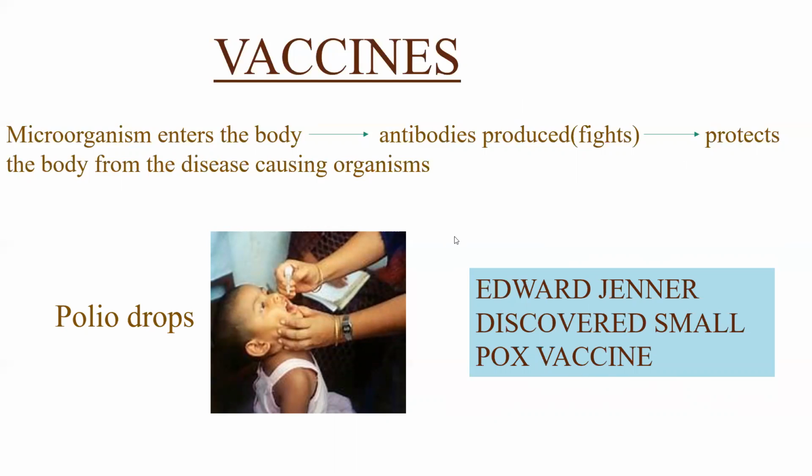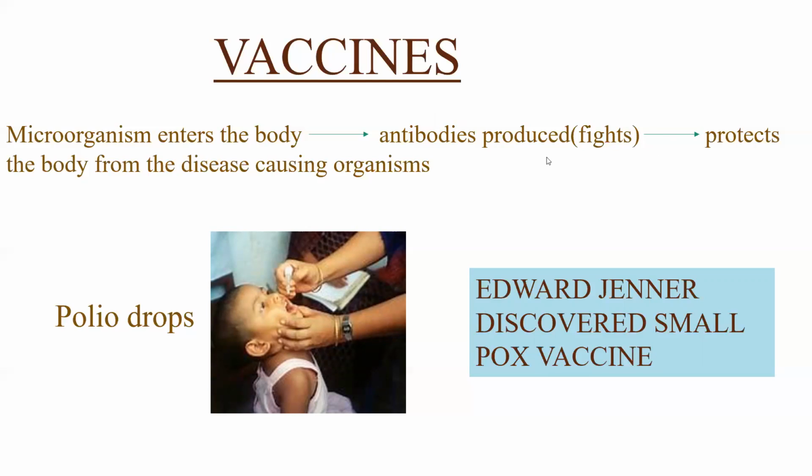Here I will give you another example. Now you would have heard of chicken pox. They say if you get chicken pox once, you won't get it again. Why? When you get it the first time, you are given some medicines, right? You are provided with some injections and all. Then the antibodies are produced.